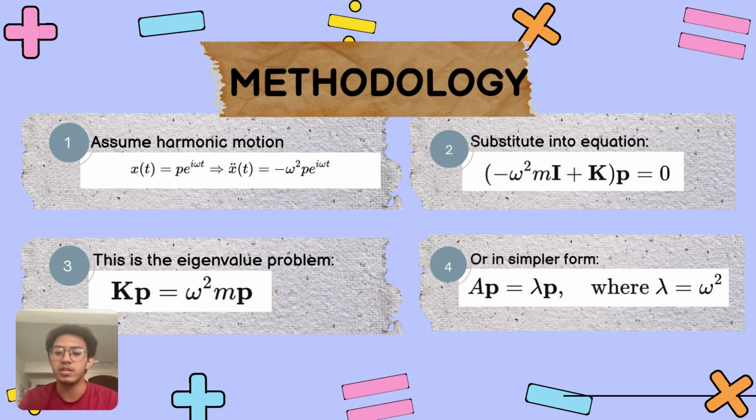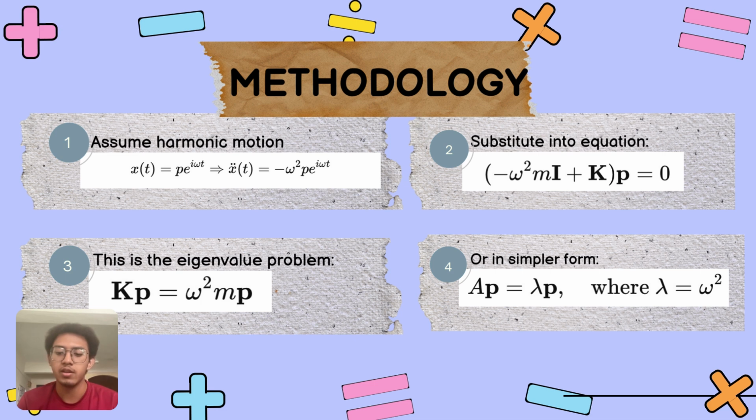To solve this system, we assume the motion is harmonic, like a sine wave. So we use a standard form, which is the first equation. When we plug this into the matrix equation, we get what's known as an eigenvalue problem. Basically, we're trying to find values of angular frequency ω and the mode shape P that satisfy this equation.